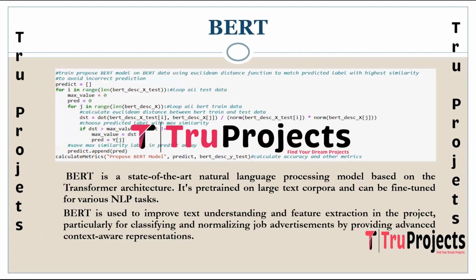Coming to BERT, which is bidirectional encoder representations from the transformer. It is the state of the art natural language processing model based on transformer architecture. It's pre-trained on large text corpora and can capture context and semantics effectively. BERT is bidirectional, meaning that it can understand the context of words by looking at words that come before and after them. It is used in the project to improve text understanding and feature extraction. Its deep contextual embedding can make it highly effective for classifying and normalizing job advertisements, as it can capture complex relationships in the textual data.